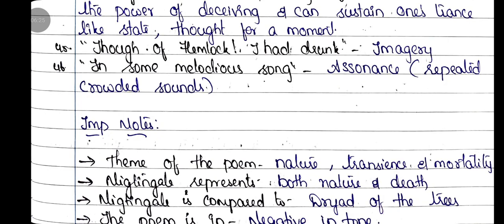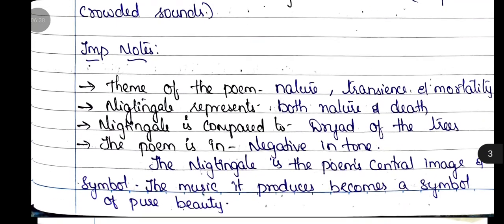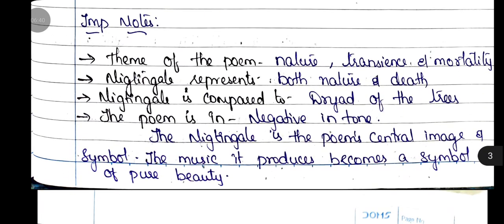45th question, "though of hemlock I had drunk." The figure of speech used here is imagery. 46th question, "in some melodious plot." The figure of speech used here is assonance, repeated vowel sounds. Important notes from this poem.